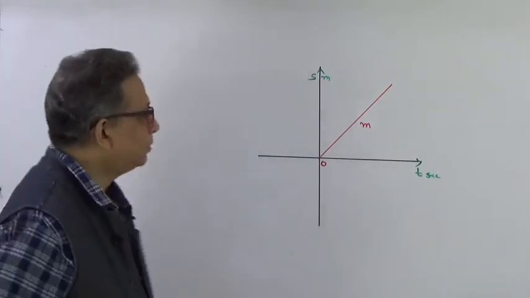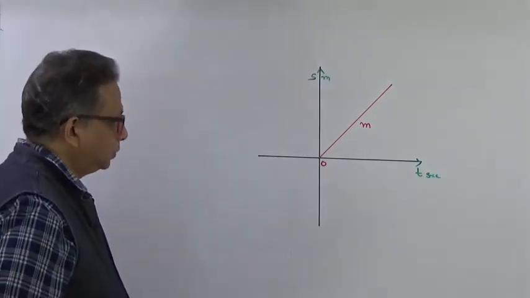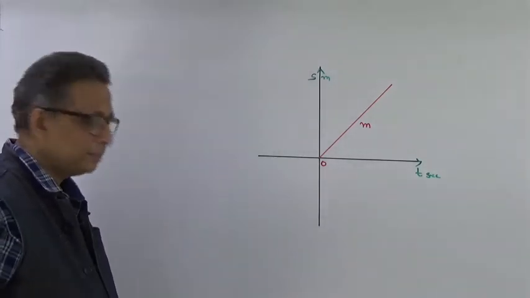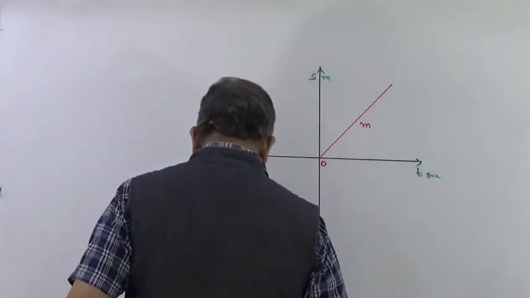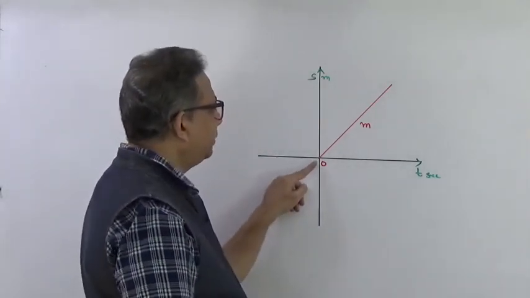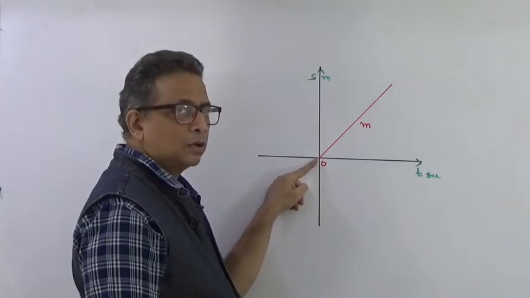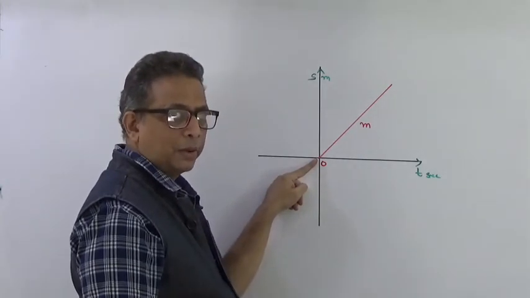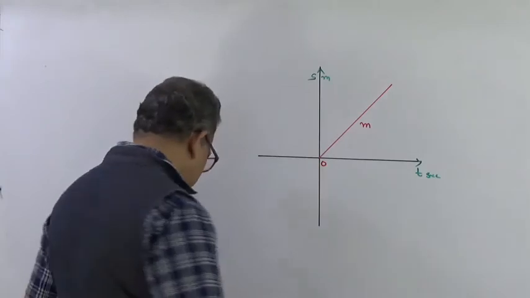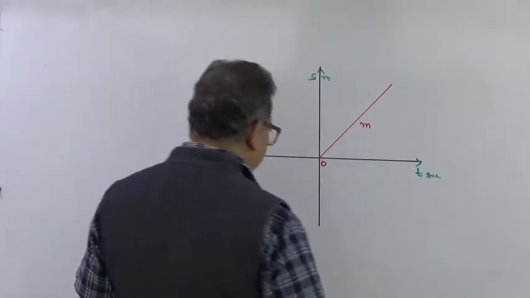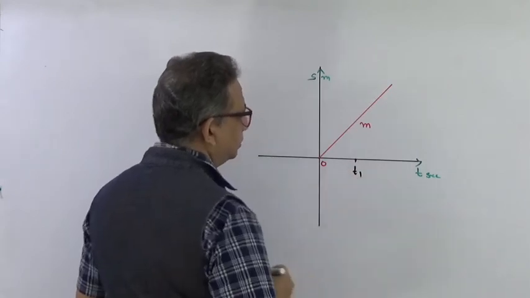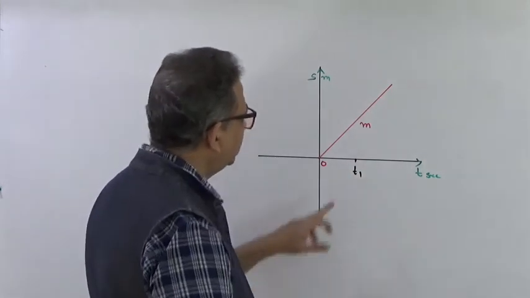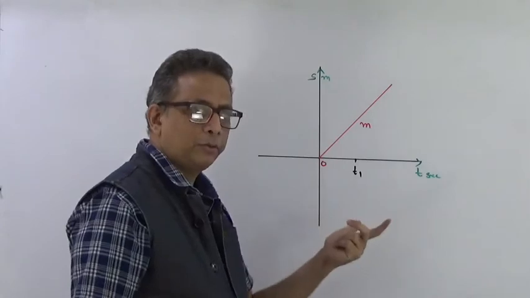So now when I am giving the slope of a line, what does this slope describe? Just look at the graph. It says that at time t equal to 0, the particle was at this particular position. At time t equal to, say, t1, what was the position of the particle?